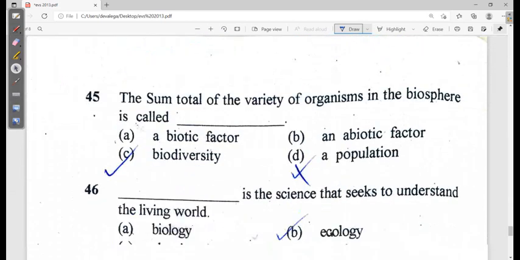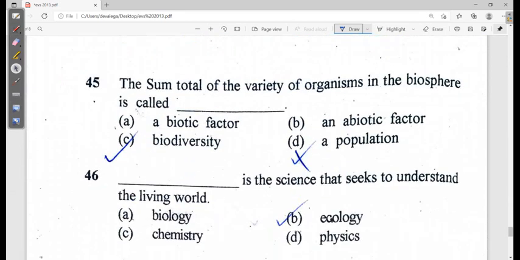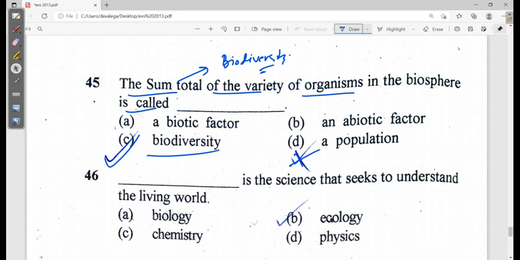Next, the sum total of variety of the organisms in the biosphere. So it is actually the biodiversity. This is the basic definition of the biodiversity. So first student mark this and then cross this and then mark the correct one. So this is the correct option.